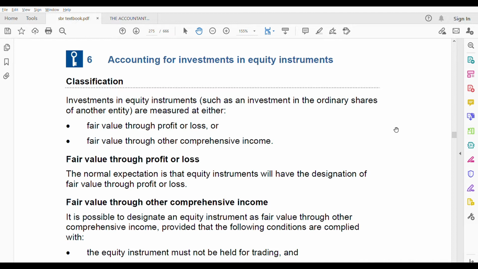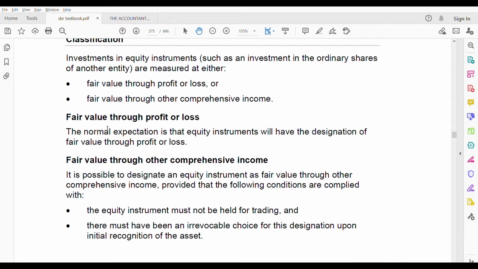Okay, so let us start today's topic. Classification. You need to classify this into two groups: fair value through profit or loss, or fair value through other comprehensive income. The whole of IFRS 9 is based on this concept only: where does it go, in profit or loss or other comprehensive income? Investments in equity instruments, such as investment in the ordinary shares of another entity, are measured at either fair value through profit or loss or fair value through other comprehensive income.